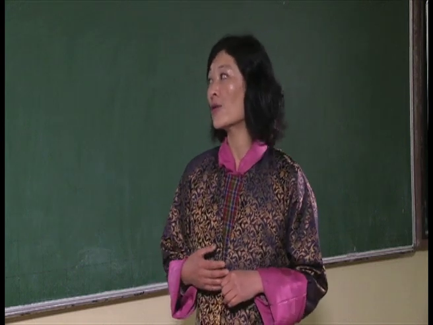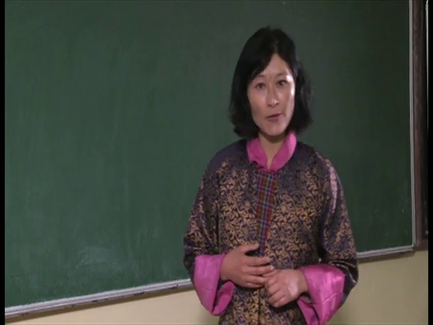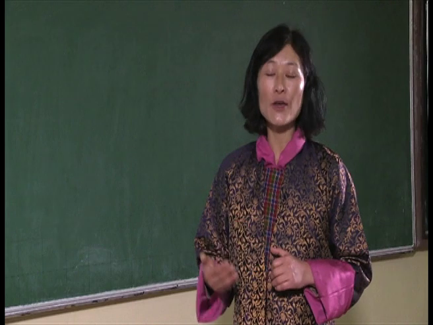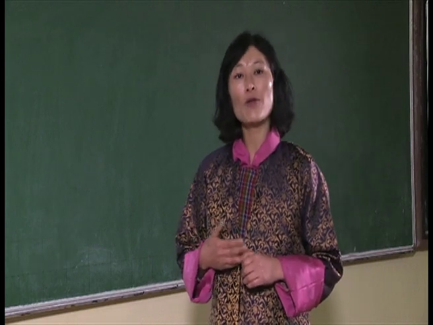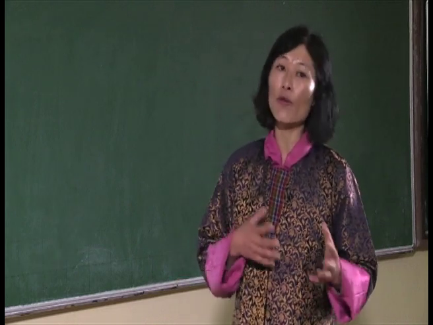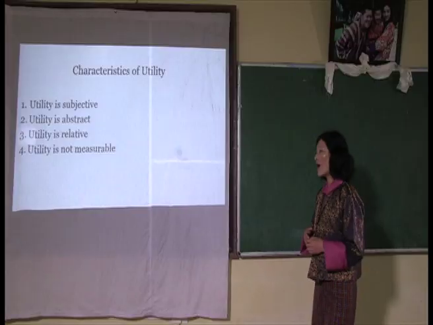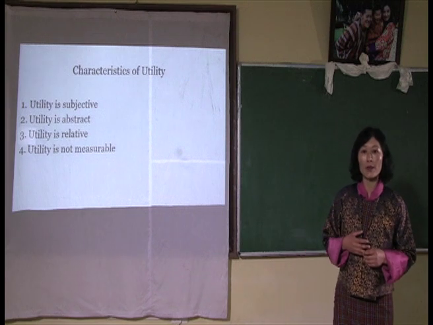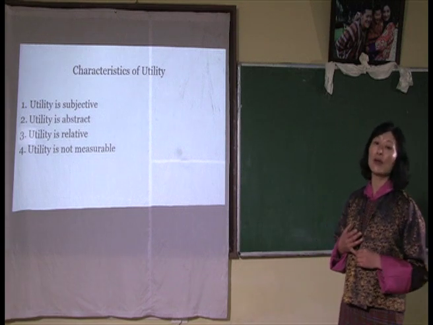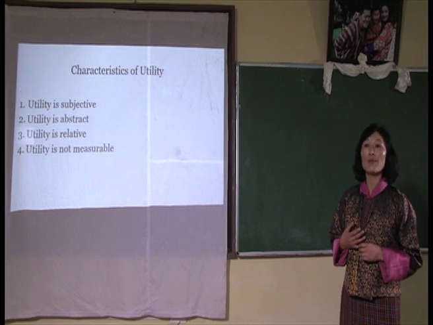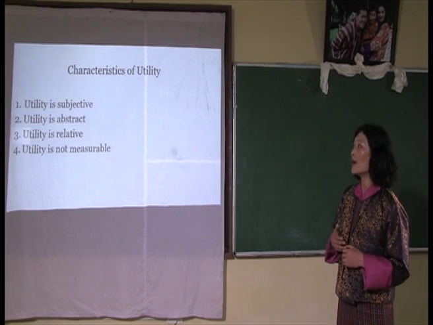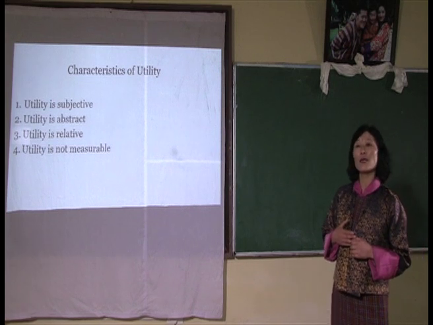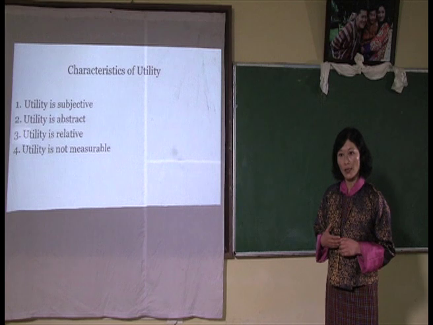The third characteristic is utility is relative. That means the satisfaction that the consumer gets would differ from one place to another, from one country to another, or from one season to another. The last characteristic of utility is that it is not measurable. That means the satisfaction that the consumer gets cannot be measured. As we have already mentioned in the first and second characteristics, utility is not measurable because it is abstract.